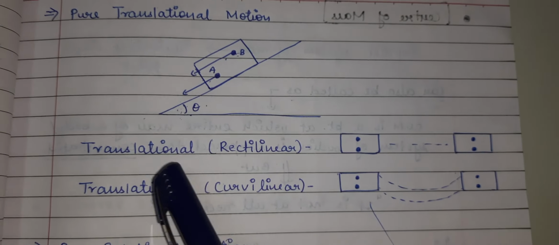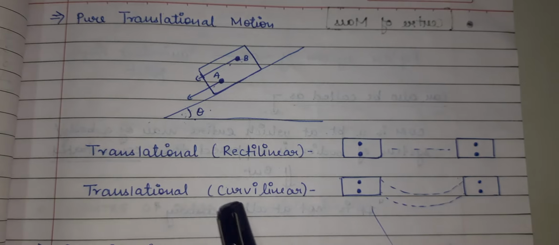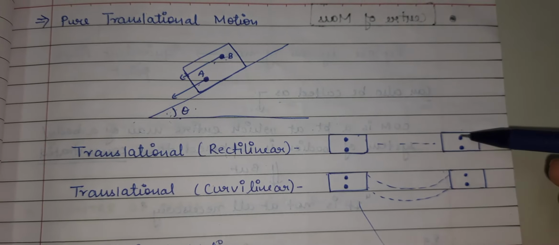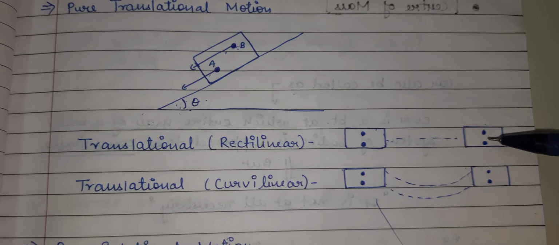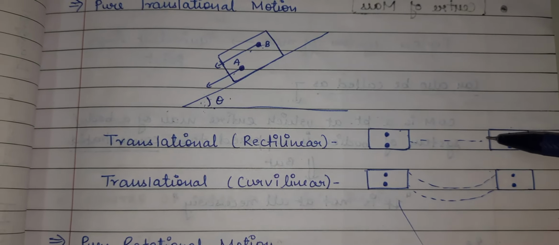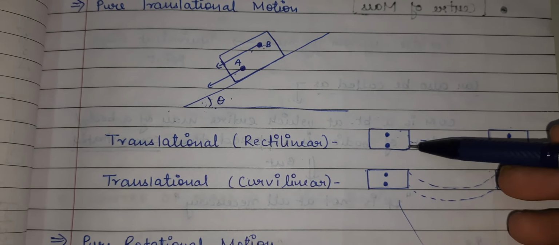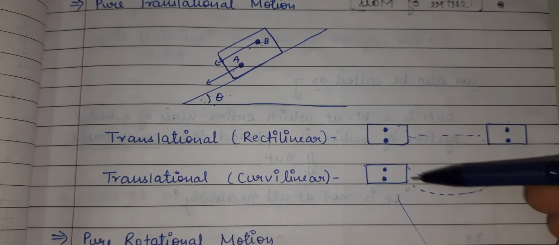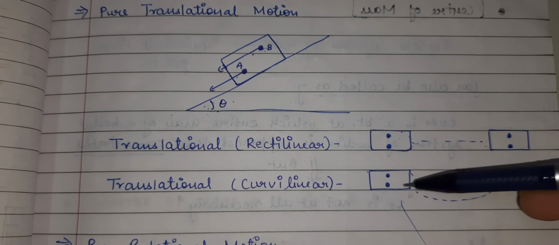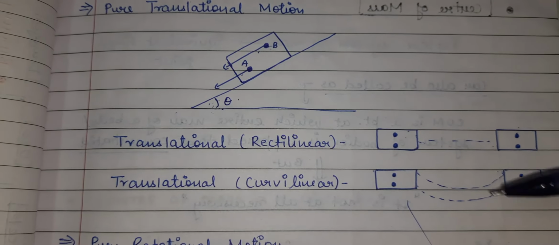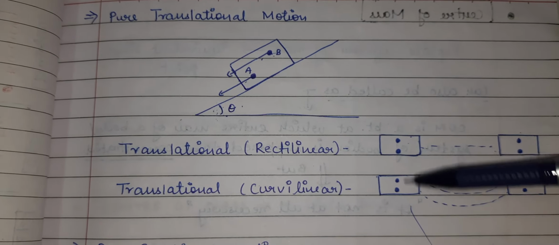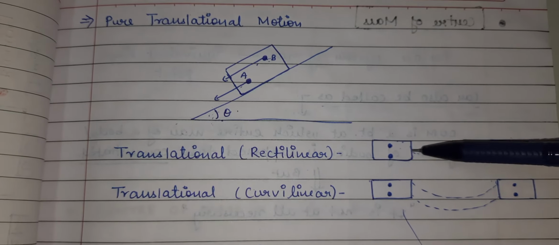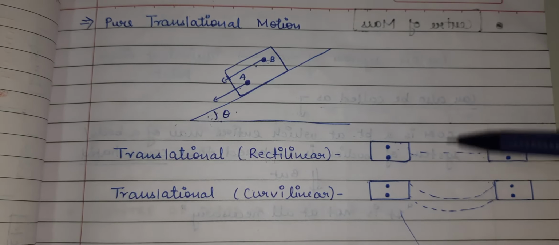Further, I have written translational: rectilinear and curvilinear. If the path of the particles is a straight line, if the object is displacing from one position to another and the path of the displacement is a straight line, then the translational motion can be subcategorized as rectilinear translational motion. And if the object is displacing from its position but the path is not a straight line, it is a curved line, then this motion is said to be curvilinear translational motion. So basically, the distance between points A and B is not changing, but the path of the displacement is changing, either straight or curvilinear.